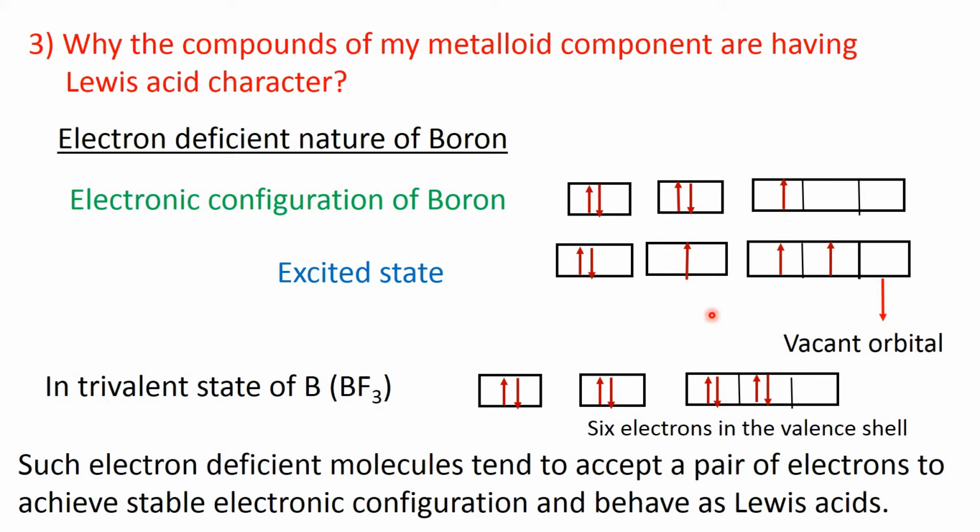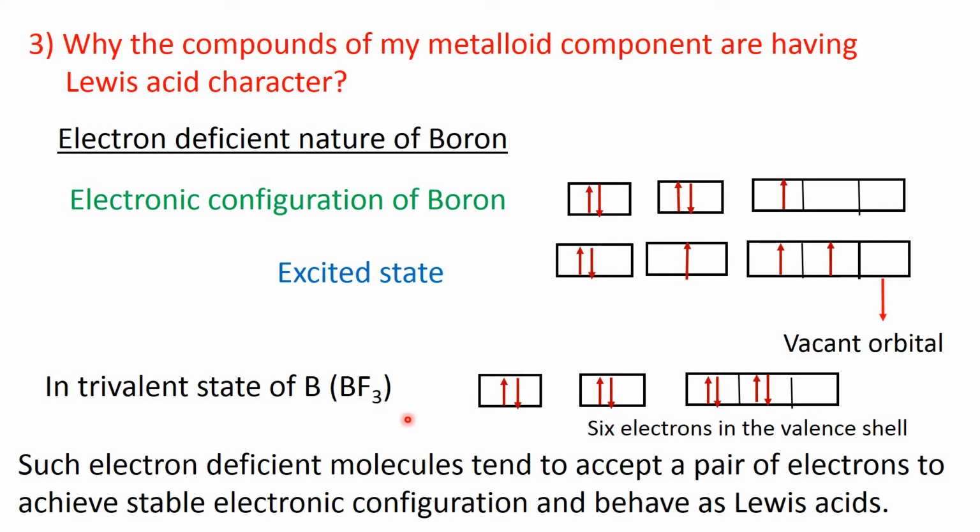And in the excited state, one of these 2s electrons gets unpaired and promoted to one of these 2p orbitals. So, the electronic configuration in the excited state is 1s2 2s1 2p1, say 2px1 and 2py1, and 2pz orbital is vacant.